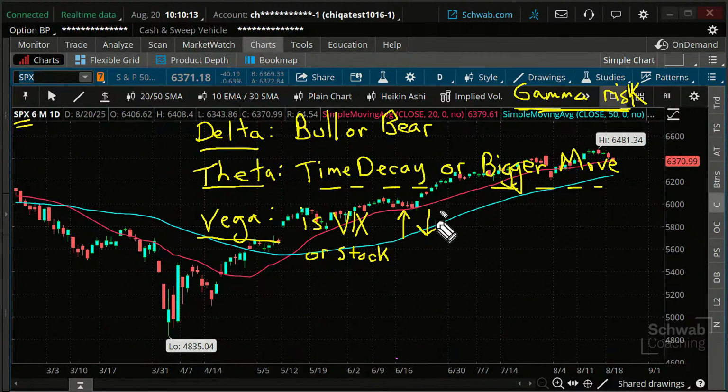Is it going to rise or fall? Okay, so that's what my little up arrow and down arrow mean. Is it going to rise or fall on that? So those are kind of the considerations. So here's what I want to do.